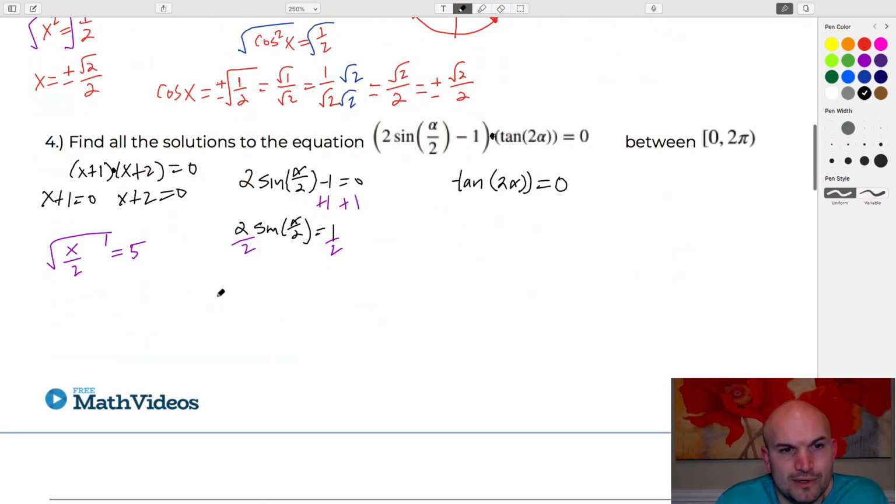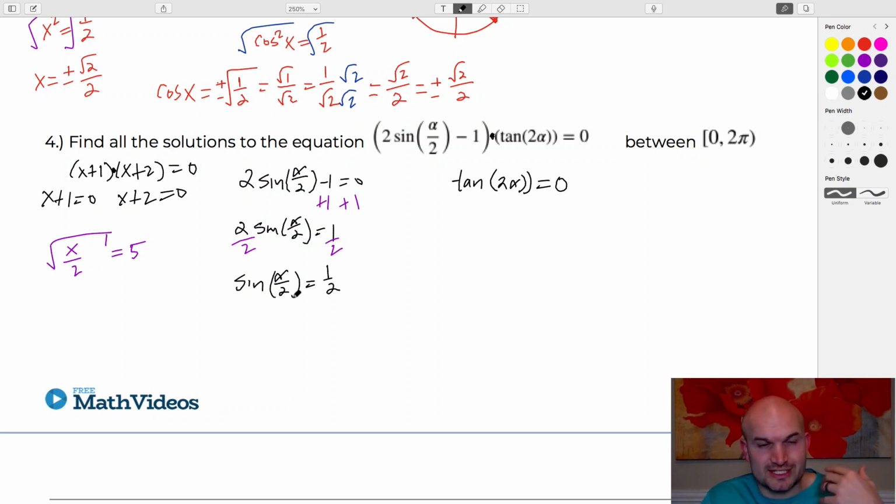I'll just show all my work. So we have sine of alpha divided by 2 equals 1/2. Now, one way you could look at this is to forget about alpha divided by 2, and just think about an angle. When is sine equal to 1/2?